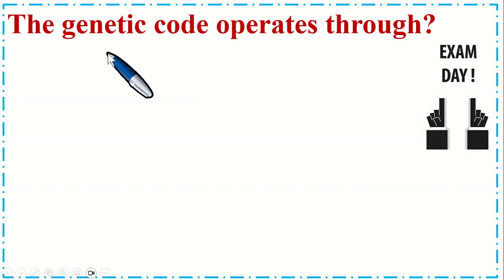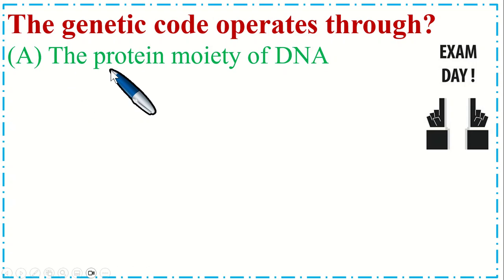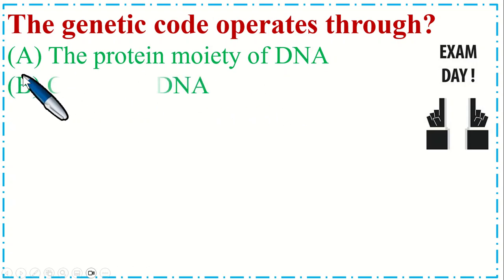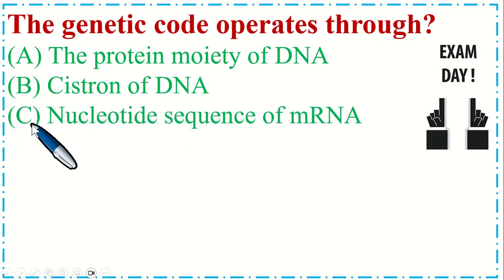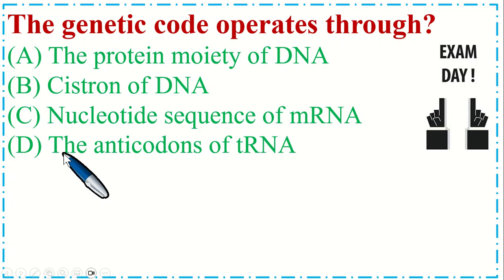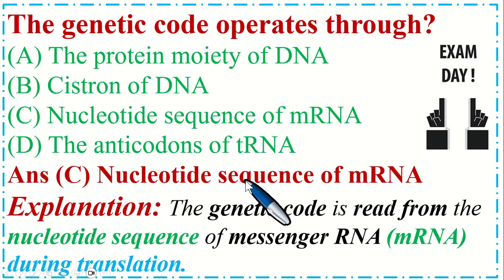So dear students, this is a very important MCQ. The genetic code operates through option A the protein moiety of DNA, B cistron of DNA, C nucleotide sequence of mRNA, and option D the anticodons of tRNA. So the correct option is C, nucleotide sequence of mRNA. The genetic code is read from the nucleotide sequence of mRNA during translation.